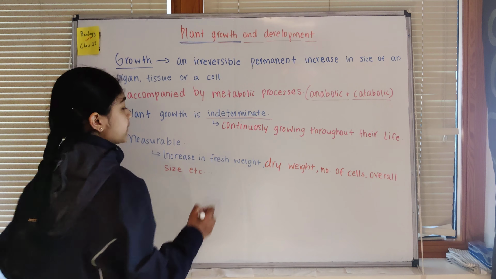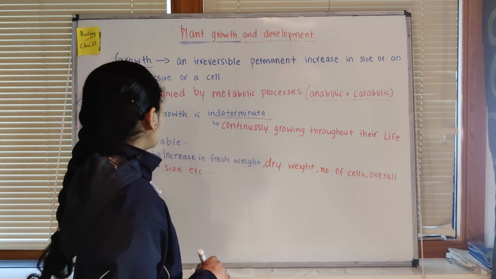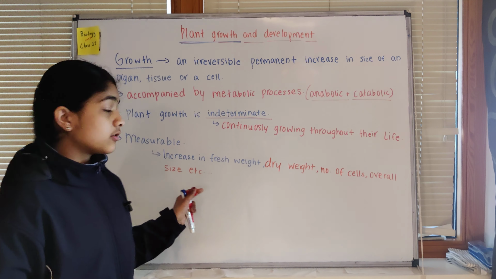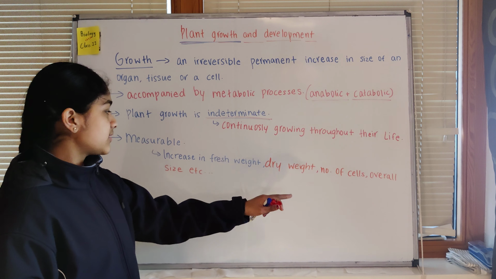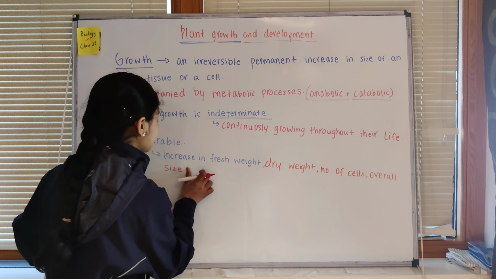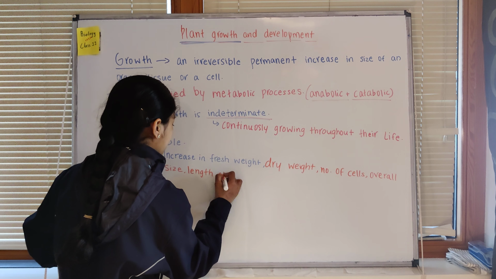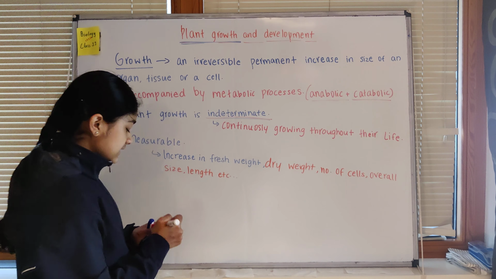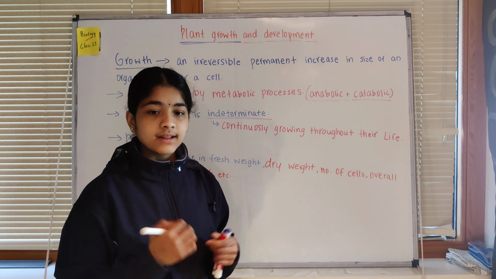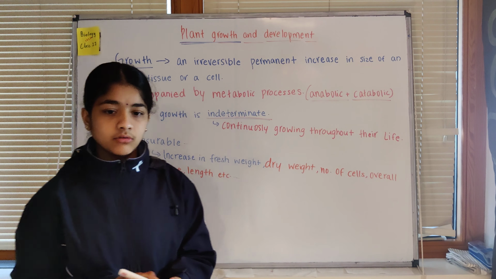So these are the various parameters that we can use to measure plant growth. We can also write number of cells, overall size, as well as the length of the plant.